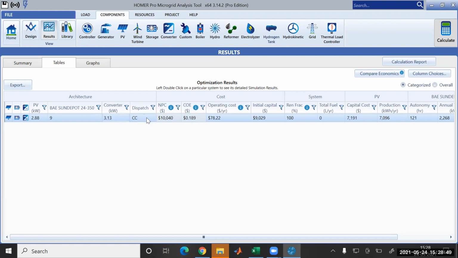We have different categories. So now we are getting a total net present cost of $10,040. And cost of energy per unit, per kilowatt hour, is $0.189. So this is your per unit value.